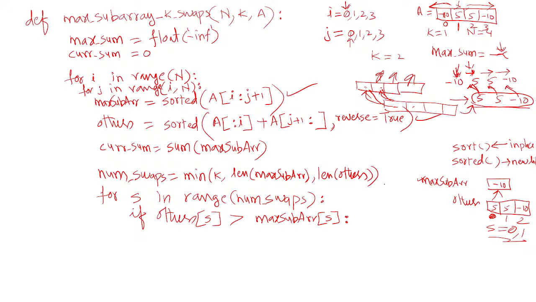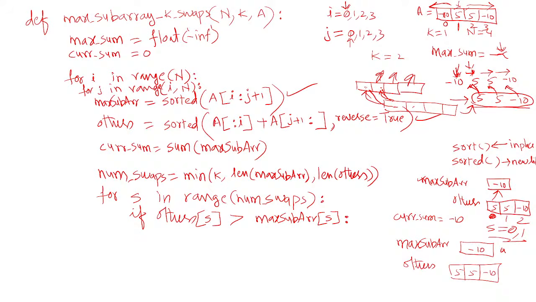For example, assume that your max subarray contains minus 10, and others contains 5, minus 10 in descending order. In this case, what is the current sum? The current sum is minus 10. Now we are checking the current sum for the minimum number of swaps. Assume that the number of swaps is equal to 1.